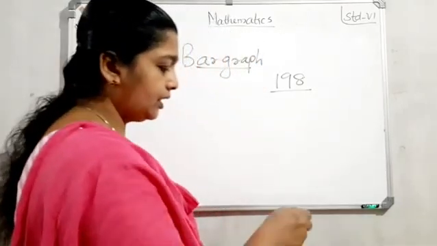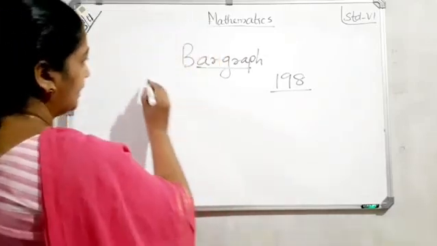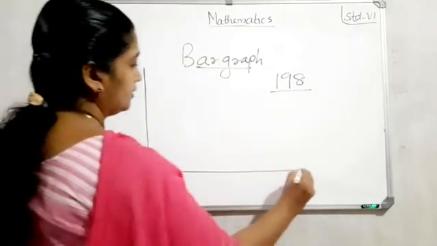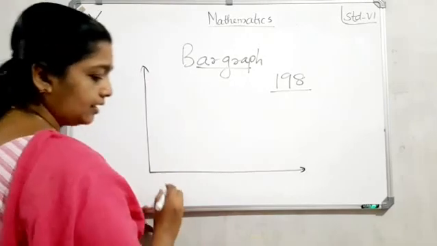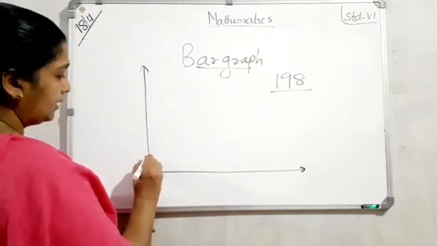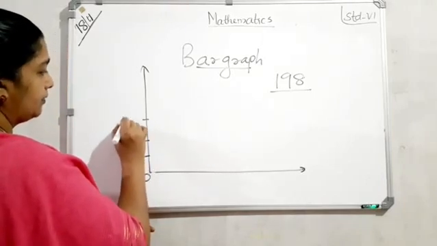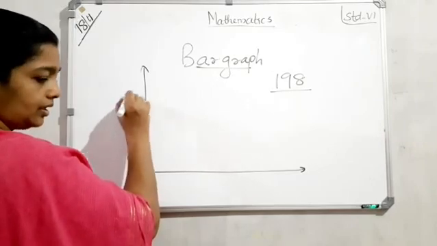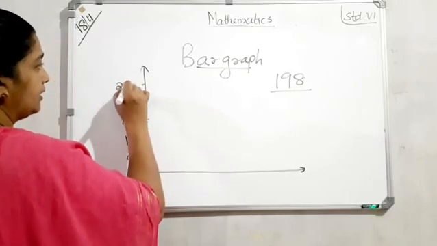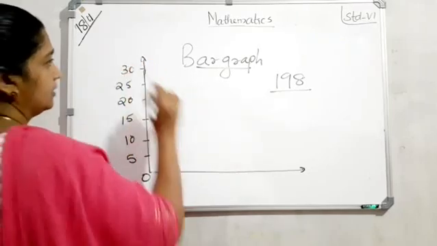Simple question. First one, listen. Here, correct measure 5, then 10, 15, 20, 25 and 30.